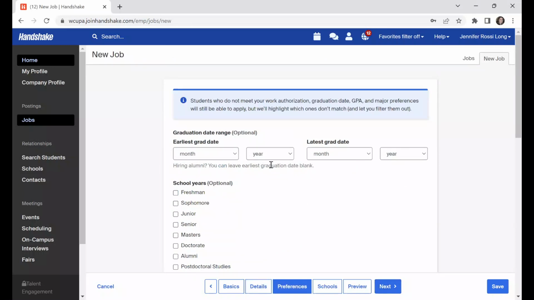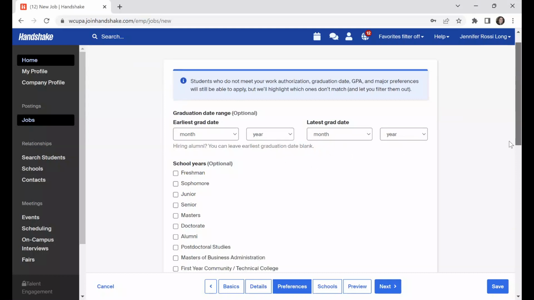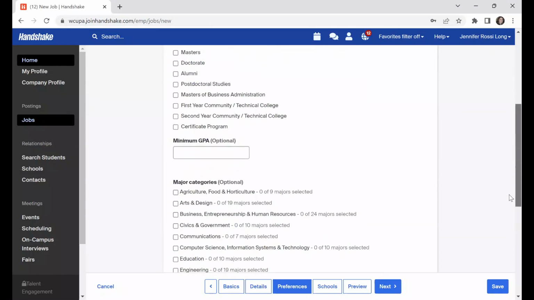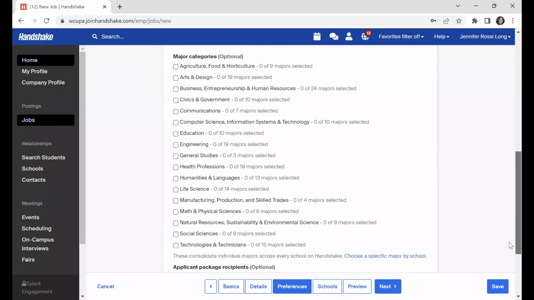This is where you can select a particular graduation range. You could say you want someone who's in a particular year in school. You can give a GPA. You could also pick some major categories, and all of our majors at Westchester are mapped to these categories. So you can either go by category or you can choose a specific major at Westchester University.